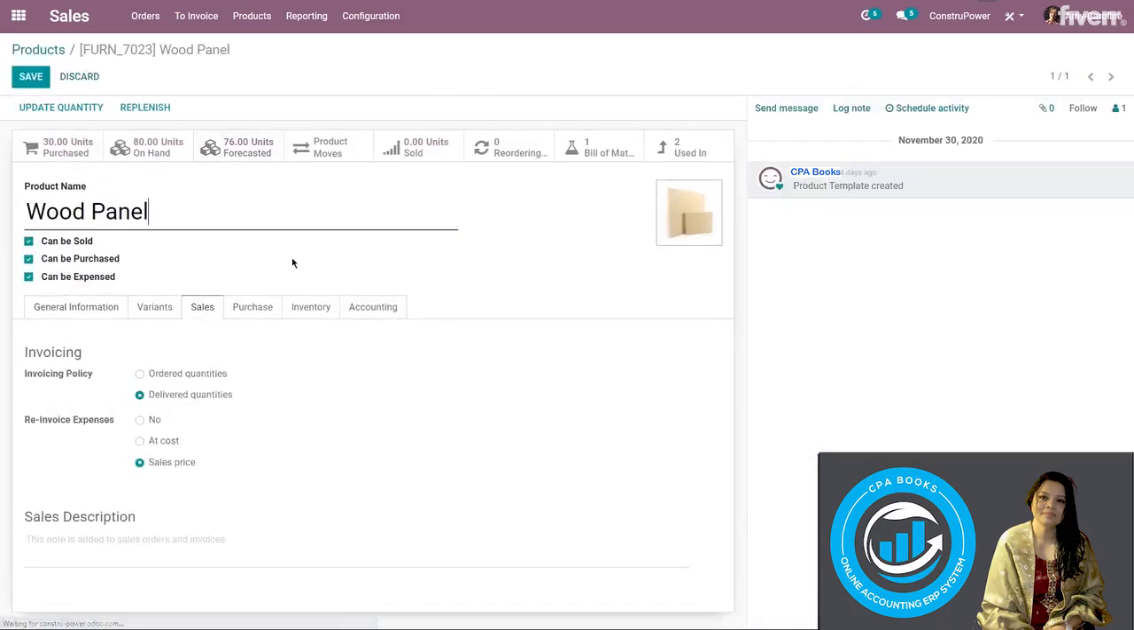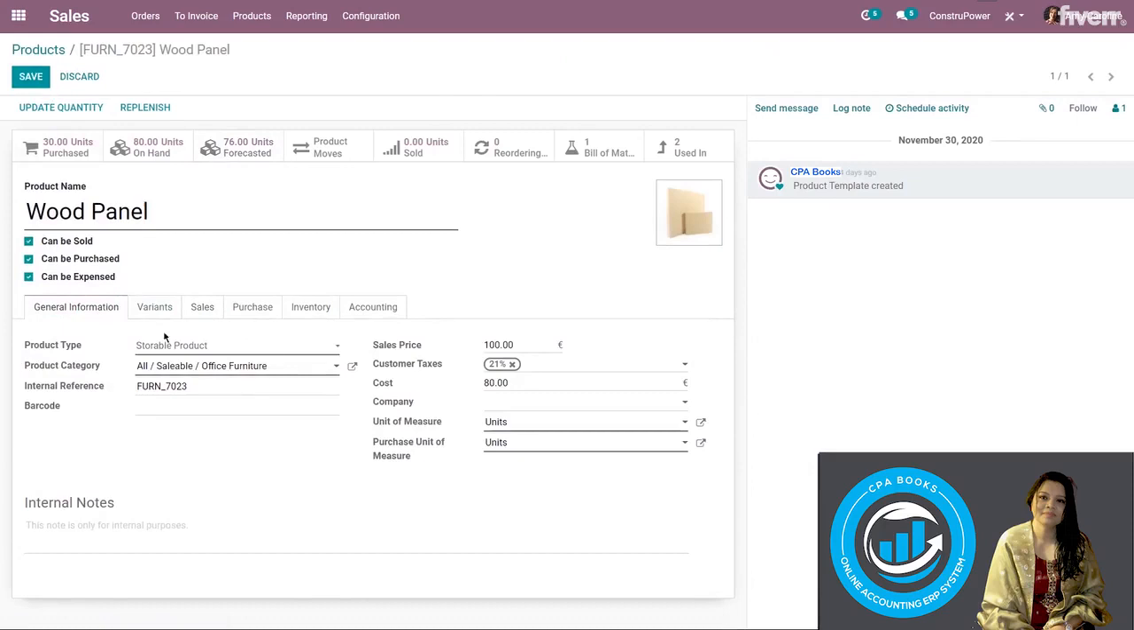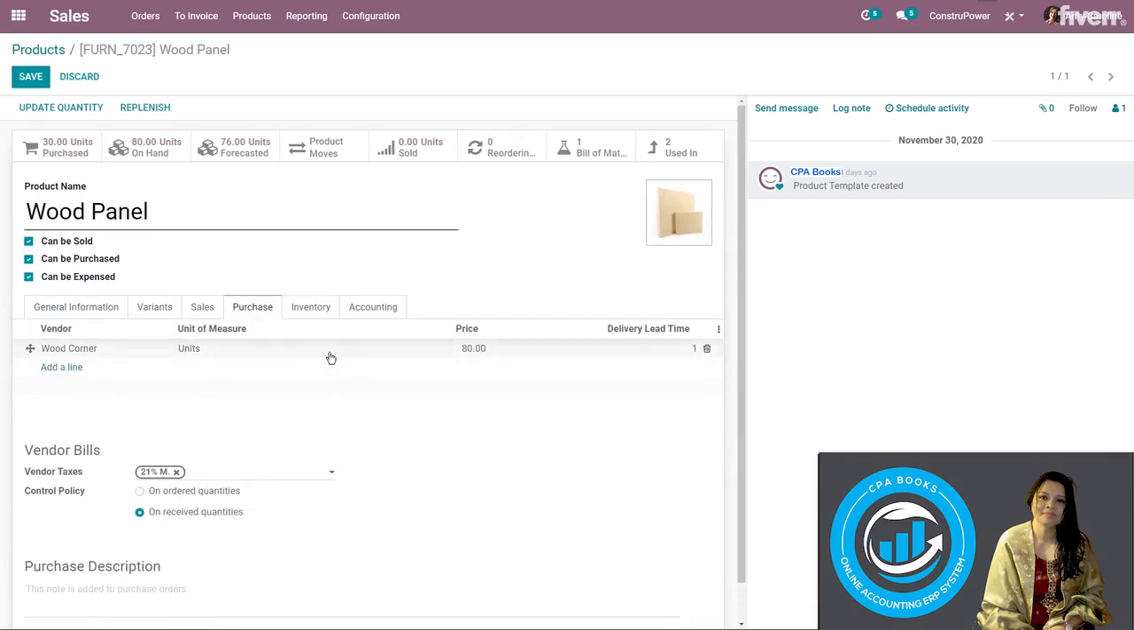Okay, let's click on edit again here. Again, it's a storable product because it is a product that we purchase and store. We also want to be sure that it can be expensed. Doing this will allow the product to be re-invoiced to the customer. And we also want to go to the purchase tab, be sure we have a vendor selected, which here we have our beautiful wood corner, who we know is very reliable.